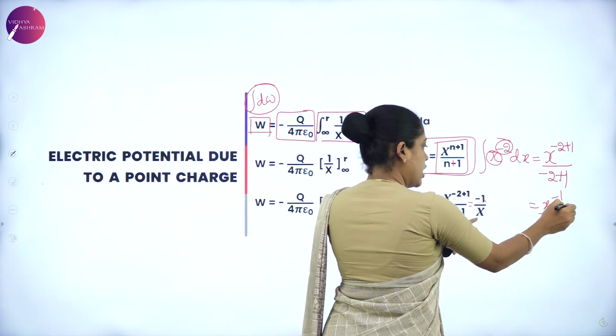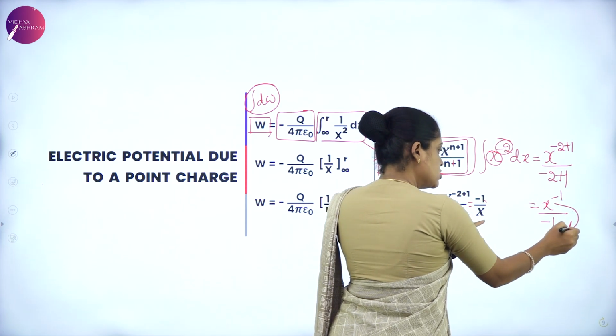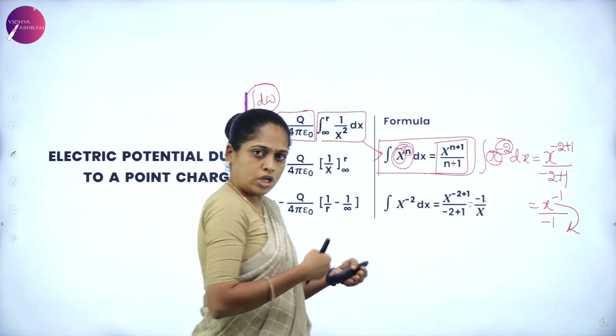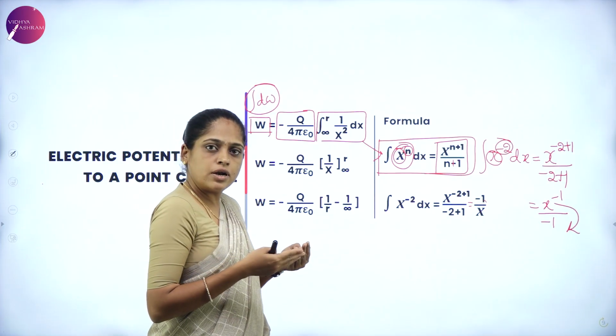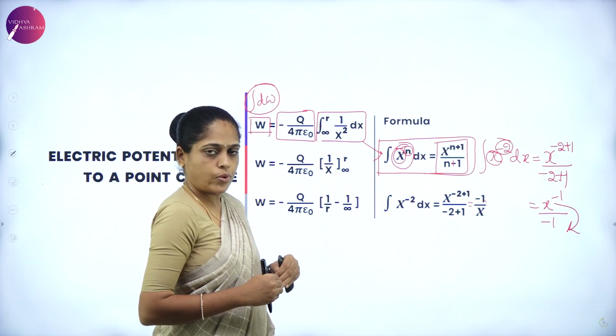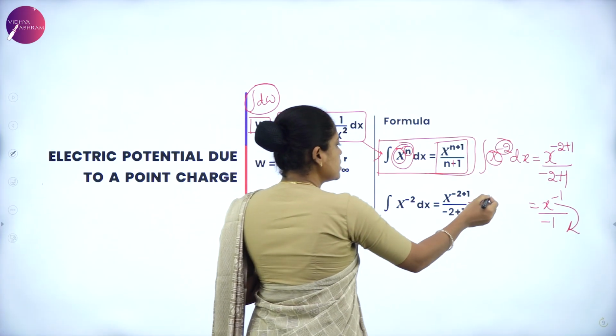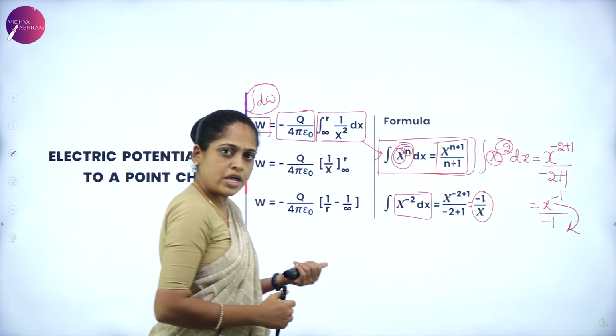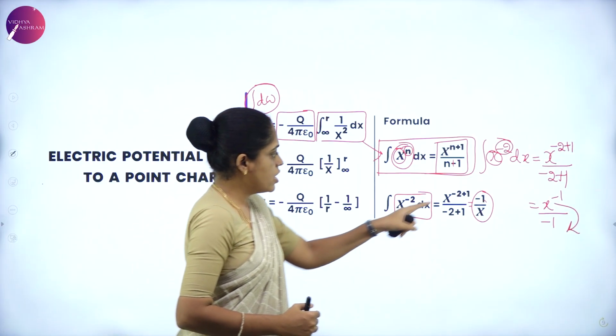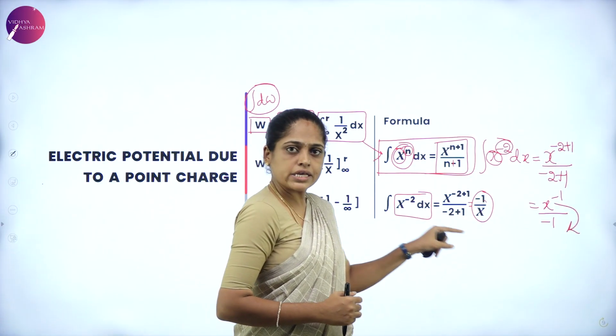This x to the power of minus 1 is taken to the denominator. When it is in the denominator, the power minus 1 becomes plus 1. So the final answer of integration of x to the power of minus 2 dx is minus 1 by x.